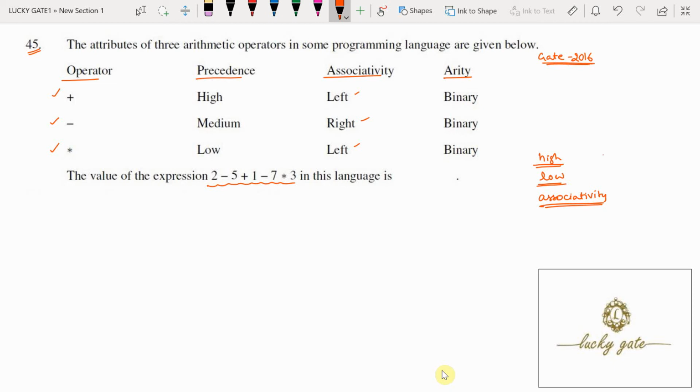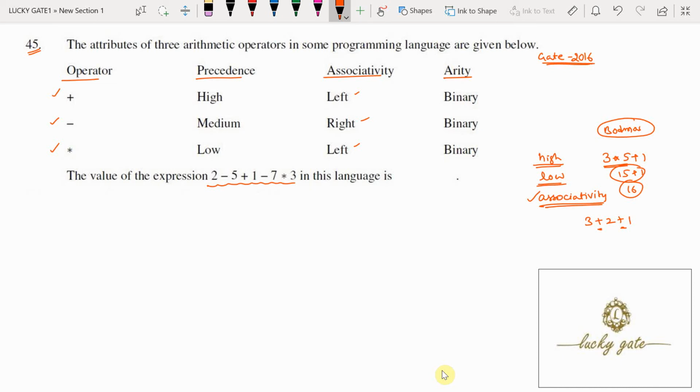Suppose an example 3 star 5 plus 1. According to the BODMAS rule, 3 star 5 is 15, plus 1, it is going to be 16. Now suppose 3 plus 2 plus 1 is there. Expression evaluation you know, right? But how is this evaluated by the computer? Now this expression has 2 plus operators. When more than one operator with the same precedence is there, it is evaluated based on the associativity. Now which operator is to be evaluated first by the computer?